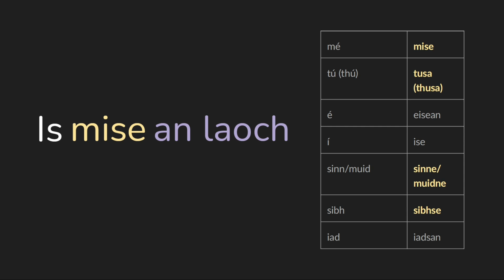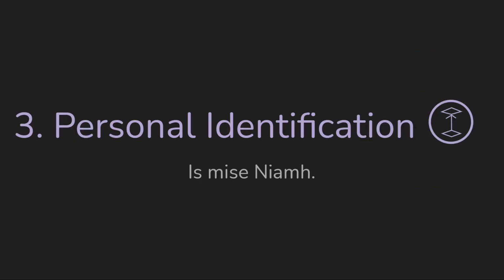If you're saying mise an laoch, you're trying to identify that you alone are the hero, nobody else is. There's a good deal of complexity within speech though, so I'm going to leave it simply for now that we can use the emphatic forms here. So this structure we're going to call personal identification. When you're doing the first or second person, you can say mise Niamh, I'm Niamh.